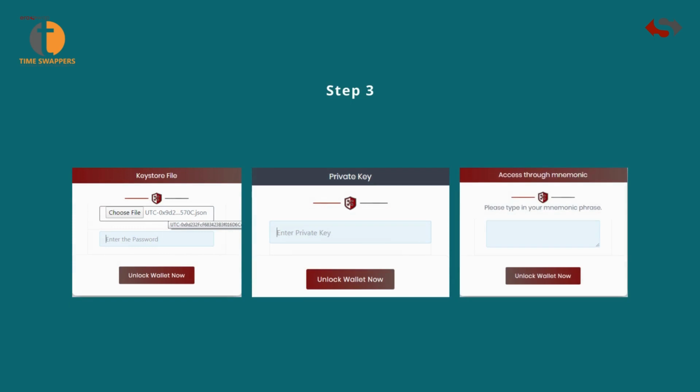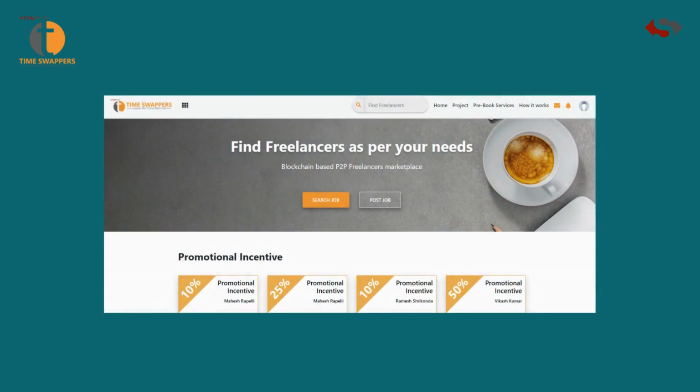Step 3, there are 3 ways to load your Eraswap wallet. If accessing through key store file, choose the key store file, enter the password, and click on Load Wallet. If accessing through private key, enter your private key and click on Access Wallet. If accessing the mnemonics, enter your mnemonics and click on Access My Wallet. After logging in successfully, you will be redirected to Time Swappers.